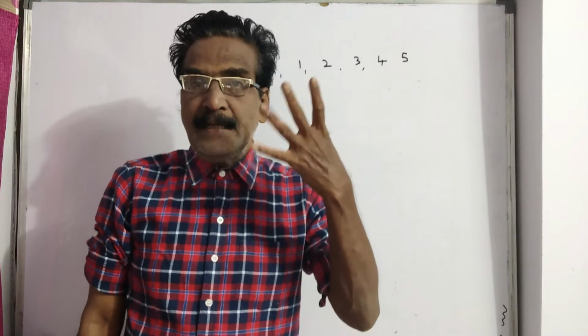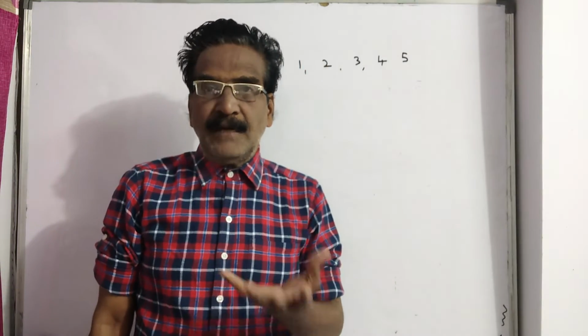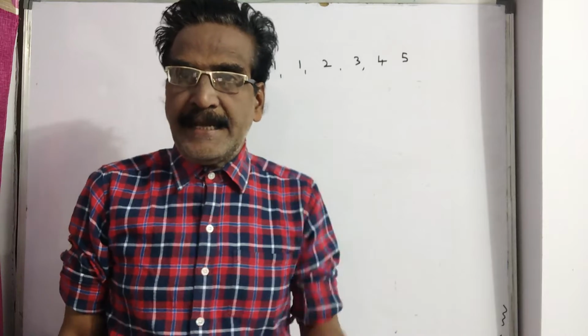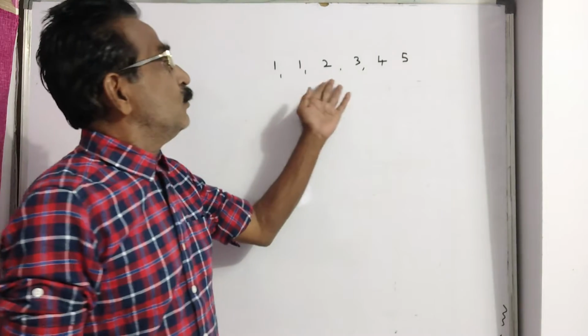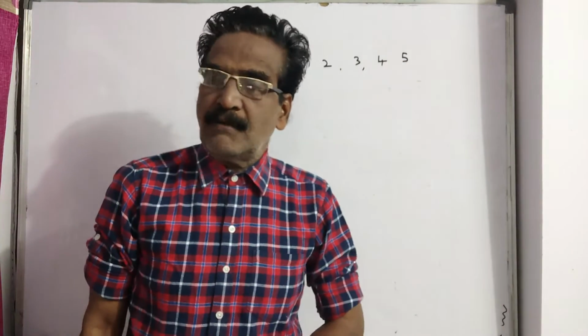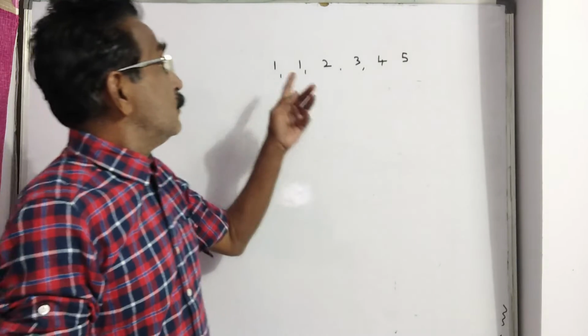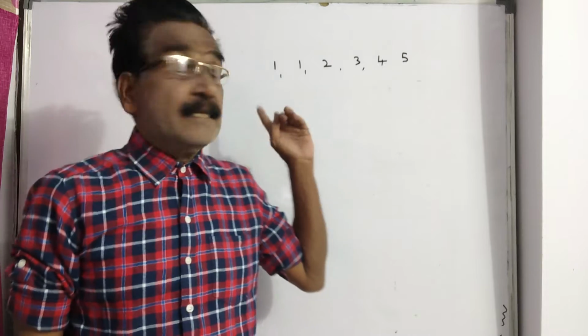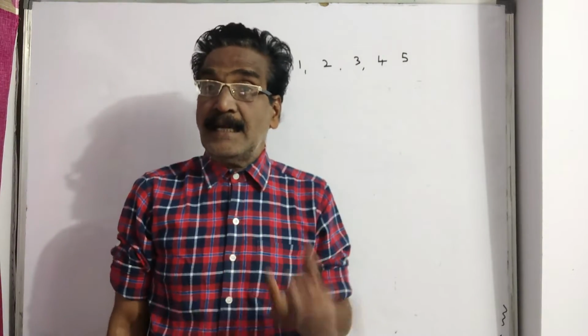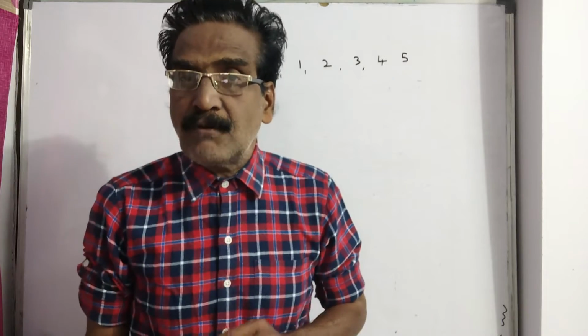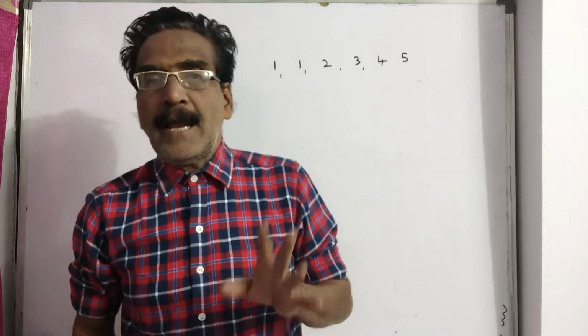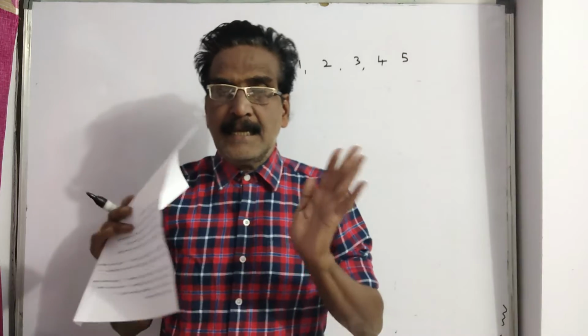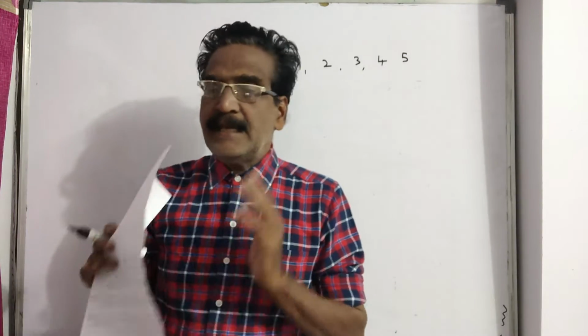So getting 1 has a higher probability, and 2, 3, 4, 5 have equal chances of happening. So the event of getting 1 and the event of getting 2 are not equally likely. Now I believe that you people understand the concept of equally likely events.